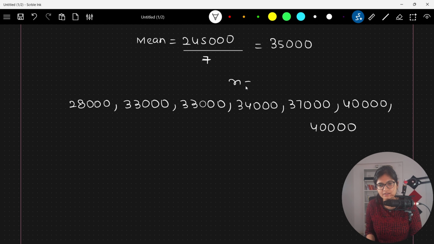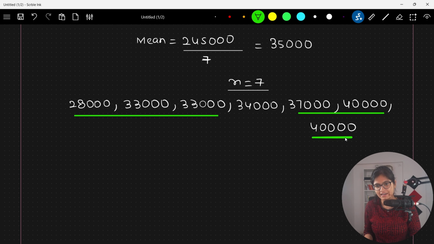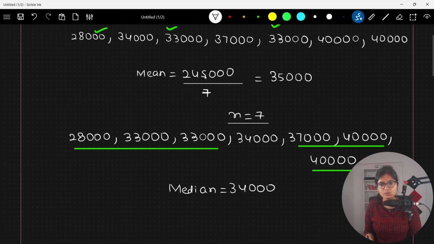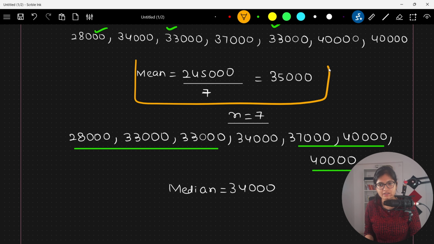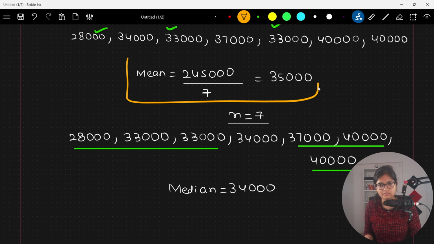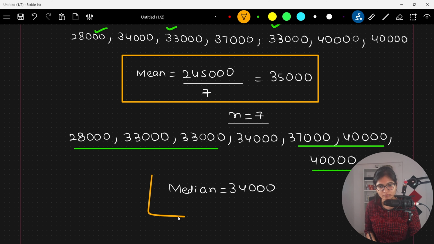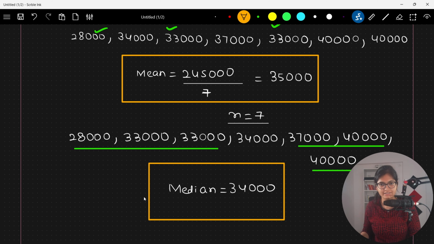The value of n is 7, which is odd, so I can leave 3 values on the left side, 3 values on the right side, and the middle one is my median. So the median is 34,000. The mean came out as 35,000, and this is the median.